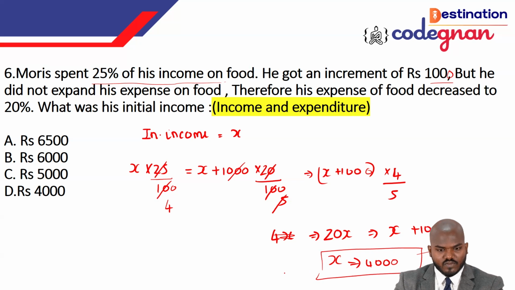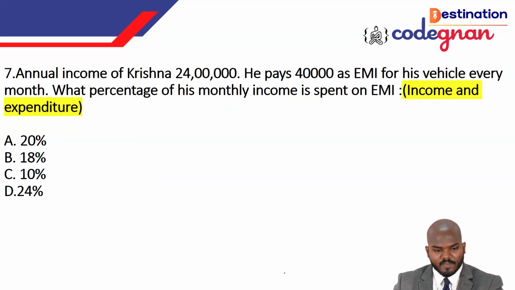I'm going to the next question on income and expenditure. Next, annual income. Please read out the question, guys. The annual income of Krishna is 24 lakhs. He pays 40,000 as EMI for his vehicle every month. What percentage of his monthly income is spent on EMI is the question.